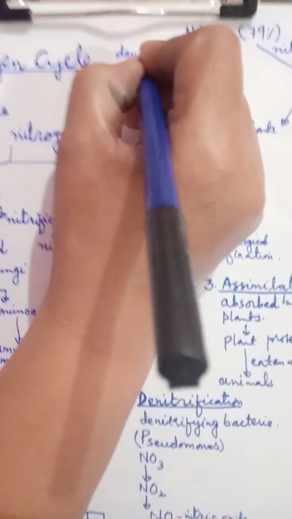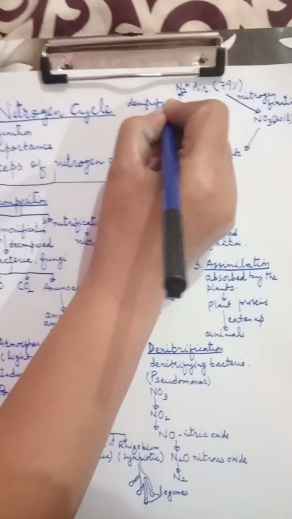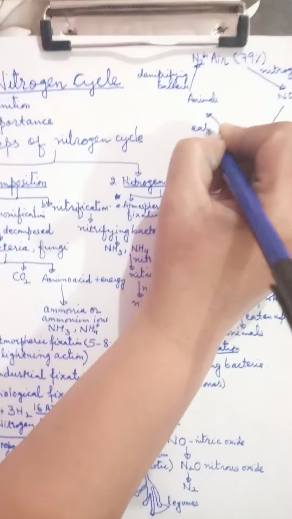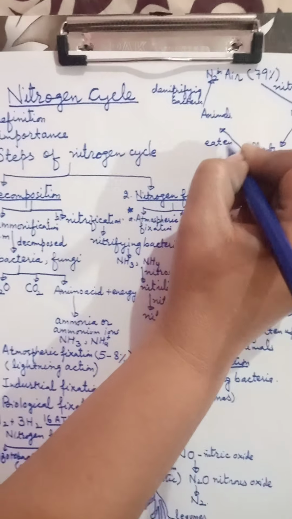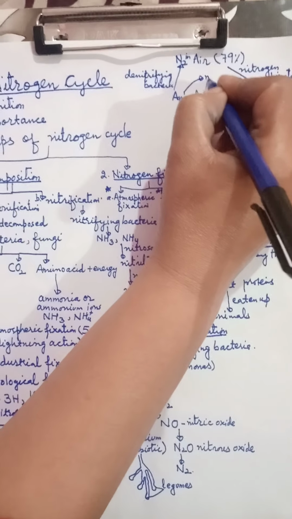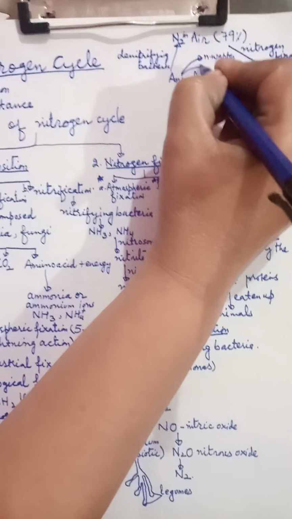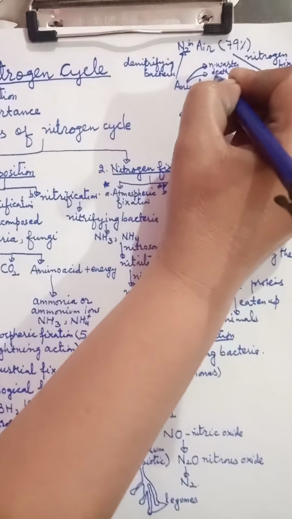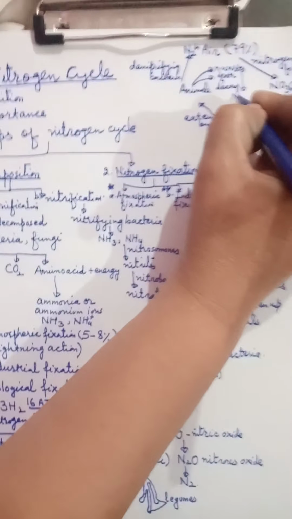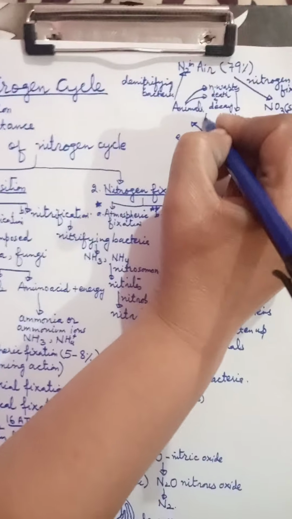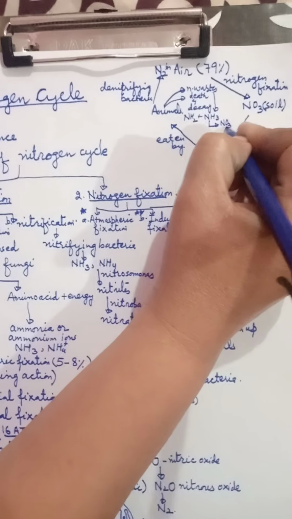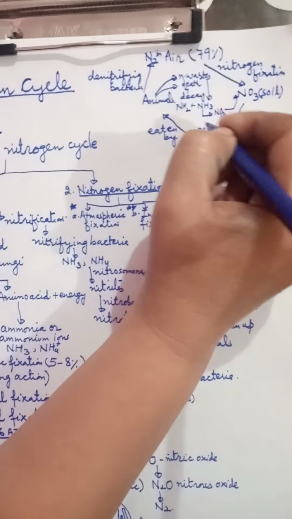So these are denitrifying bacteria. When animals excrete nitrogenous wastes, and after their death and decay, these nitrogenous compounds are converted into ammonia and amines, which get changed into nitrites, and finally into nitrates by the nitrification process.